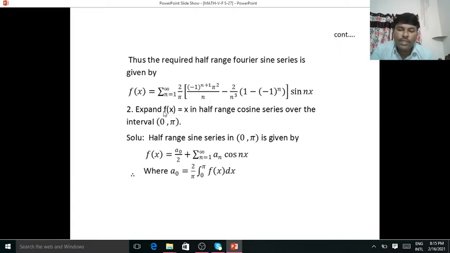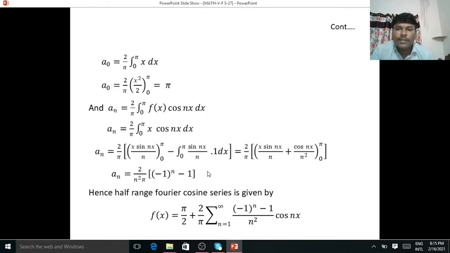And the second problem is expand f of x is equal to x in half-range cosine series over the interval 0 to pi. So here this is the half-range cosine series: a0 by 2 plus summation n is equal to 1 to infinity an cos nx. So here find the value of a0. So this is the formula, and f of x is x. So integrate this one. Integration of x is x square by 2, limits 0 to pi. After simplification we get pi, and find the value of an.